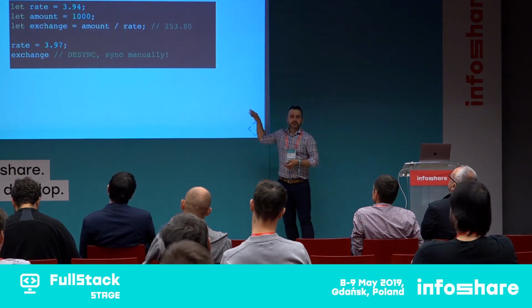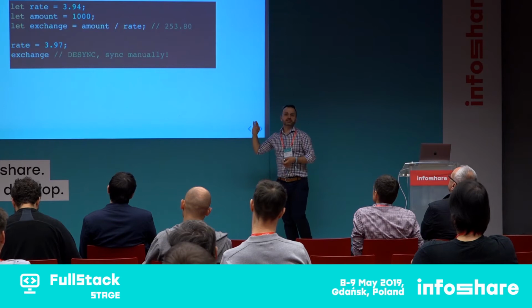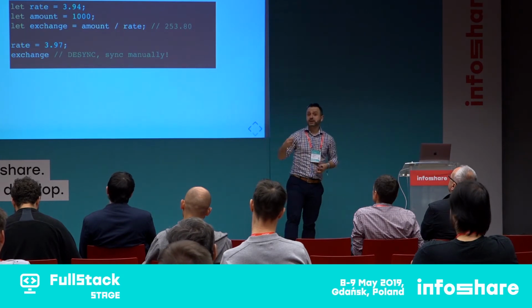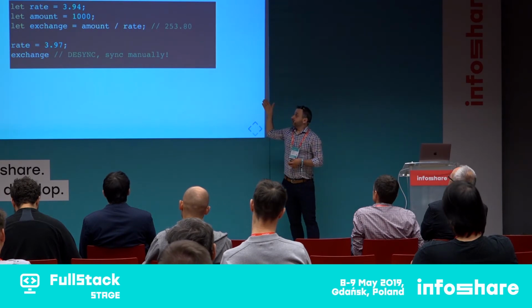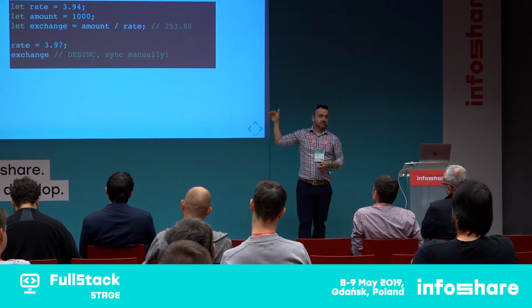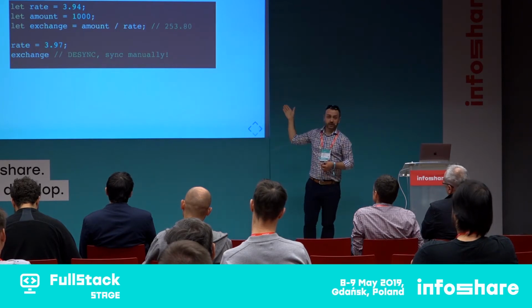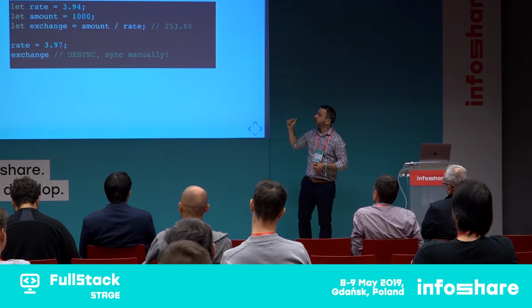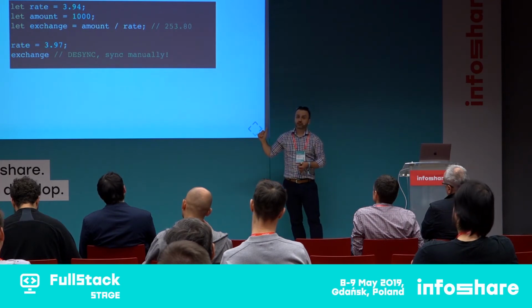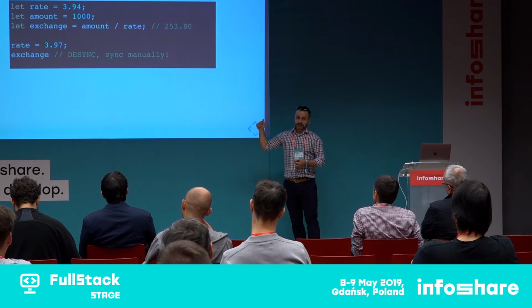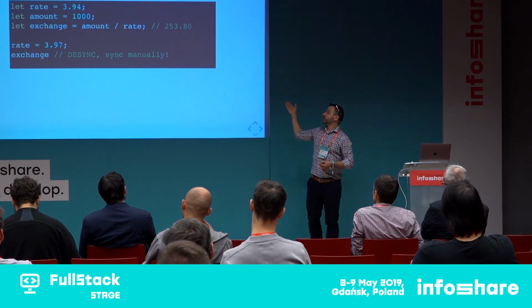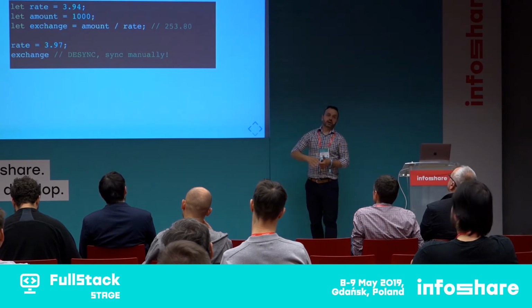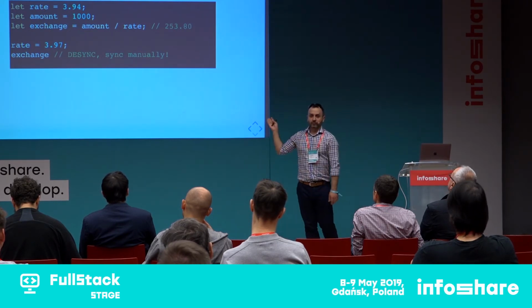Let's take an example. This is the easiest example I could think of where we might see what declarativeness and reactivity are about. We have 3 variables here. It's about currency exchange again. We want to convert Polish zlotys to euro. So we have 3.94, the cost of €1, and we have 1,000 Polish zlotys. Basically, we want to calculate the value of the exchange. So in this case, we could get 253.80 euro.